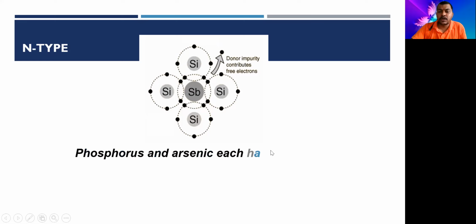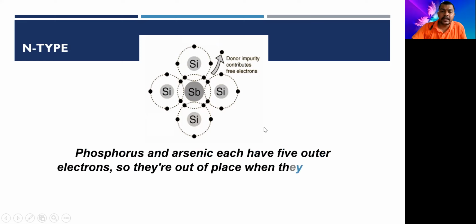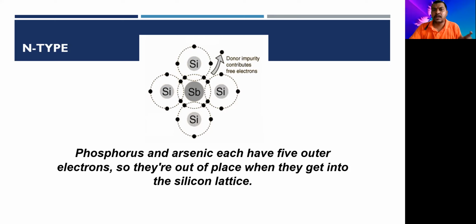Means the flow of current is due to the negative electrons, and therefore it is called an N-type semiconductor. So we have two types of semiconductors: intrinsic and extrinsic. A semiconductor in its pure form is called an intrinsic semiconductor, whereas when a certain amount of impurity is added to a pure intrinsic semiconductor, it becomes an extrinsic semiconductor.